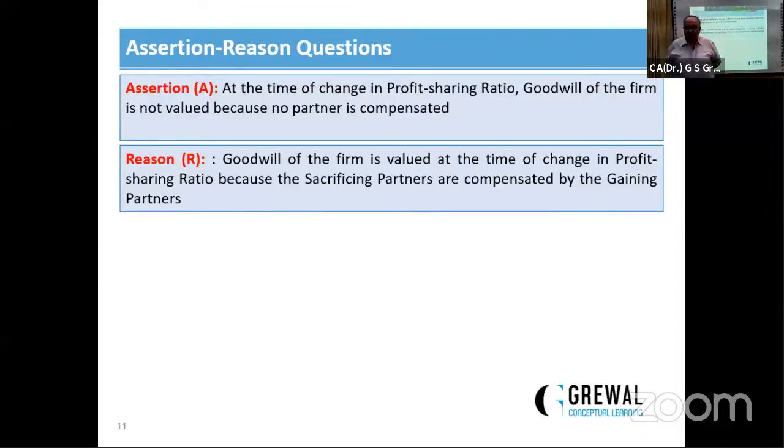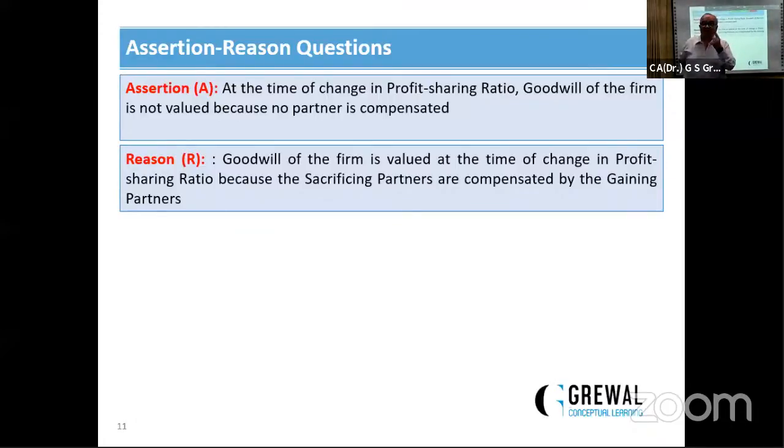At the time of change in profit sharing ratio, goodwill of the firm is not valued because no partner is compensated. Reason: goodwill of the firm is valued at the time of change in profit sharing ratio because the sacrificing partners are compensated by the gaining partners. Sir, your assertion is wrong.